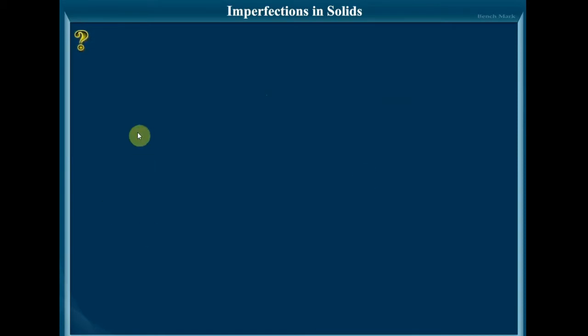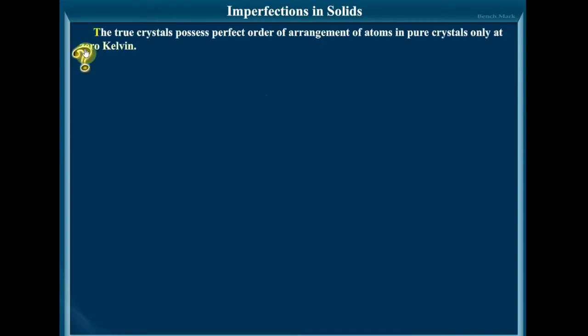Today we'll be discussing imperfections in solids. At absolute zero, the crystals tend to have a perfectly ordered arrangement, and this arrangement corresponds to a state of lowest energy. As the temperature increases, the crystals start deviating from the perfectly ordered arrangement. Any deviation from the perfectly ordered arrangement constitutes a defect or an imperfection. These defects are sometimes called thermodynamic defects.